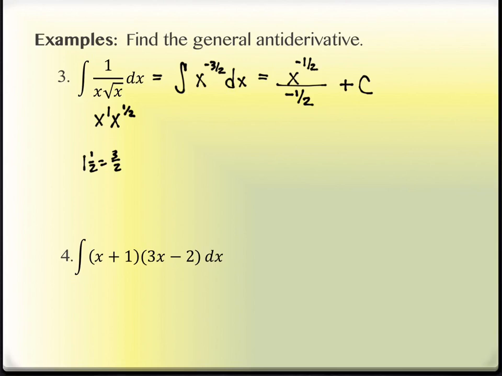So let's deal with the negative exponent part first. What do I do about the fact that I have a negative fractional exponent? Move it to the bottom. That'll make it positive. And I put it underneath a square root. Yeah, cool. So this is the same thing as having square root of x on the bottom. Now what about the fact that I've divided by negative 1/2? Yeah, you multiply by the reciprocal. Division by a fraction is the same as multiplying by the reciprocal. The reciprocal of negative 1/2 is negative 2. So it's just negative 2 on top.